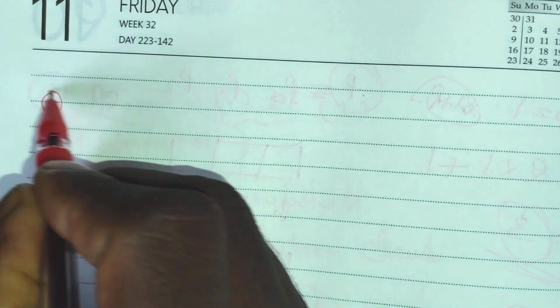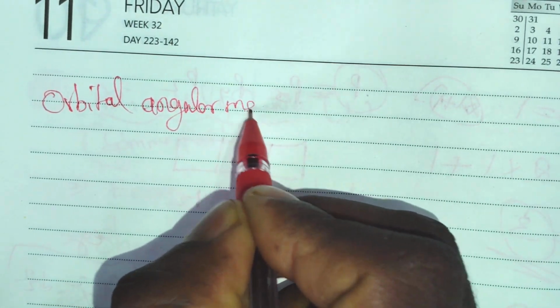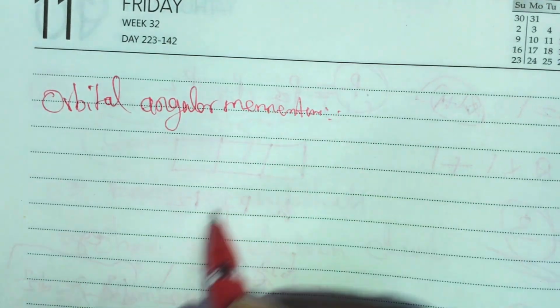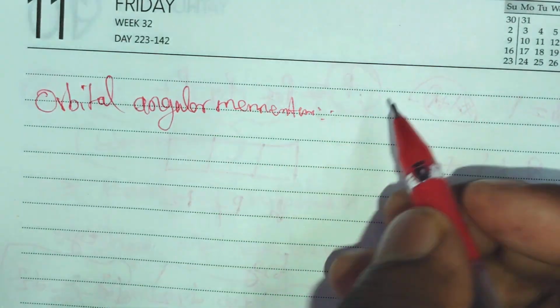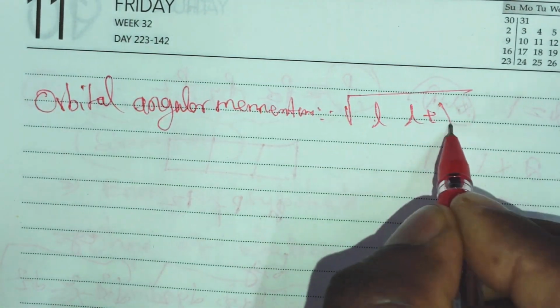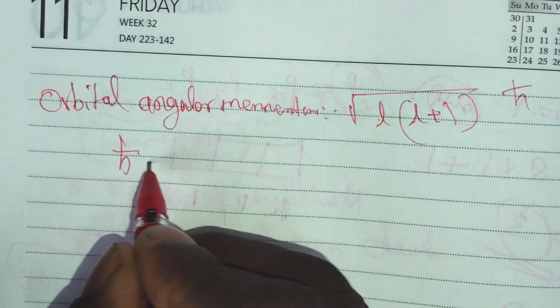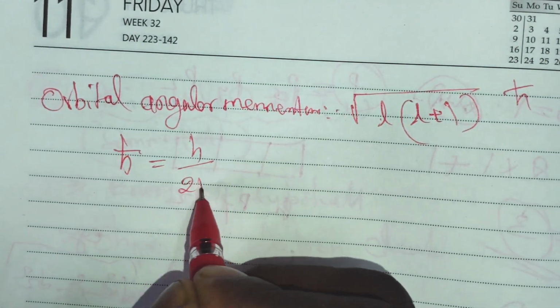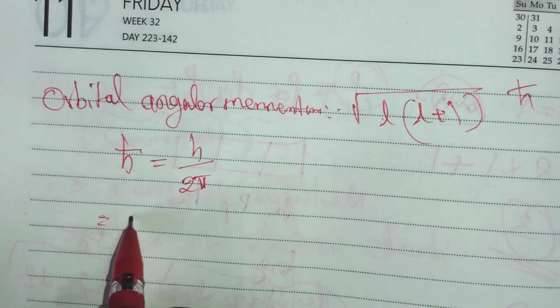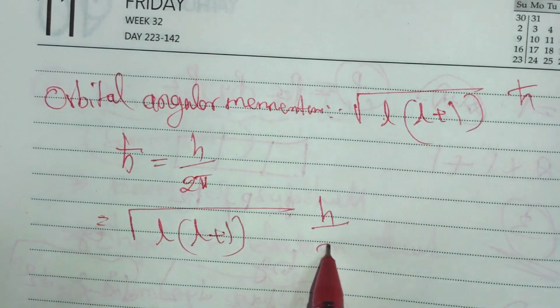Next is orbital angular momentum. For the orbital angular momentum, the formula is root of L into L plus 1 times h cross. We know that h cross is equal to h over 2 pi. So that's why the formula is root of L into L plus 1 times h over 2 pi.